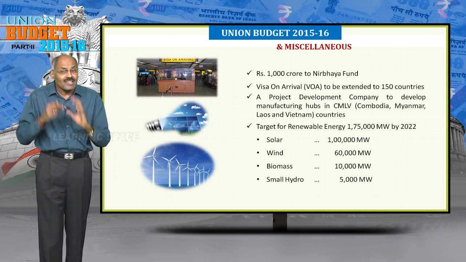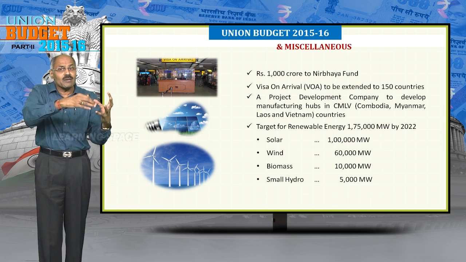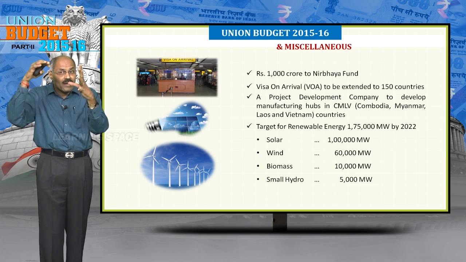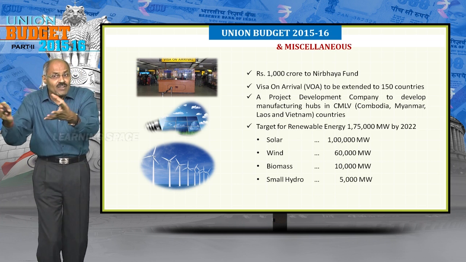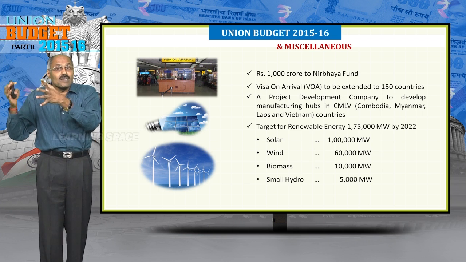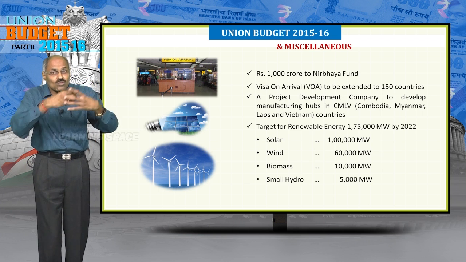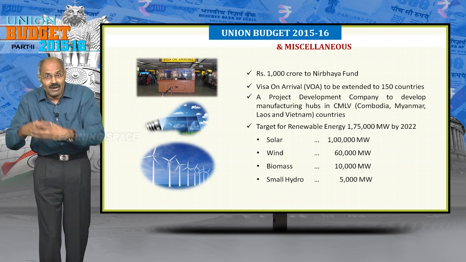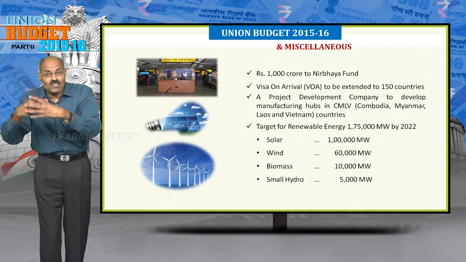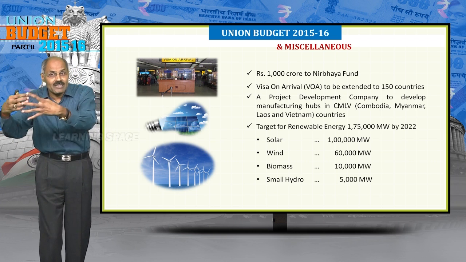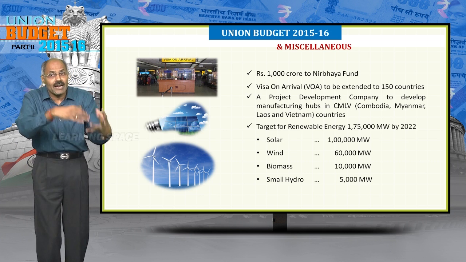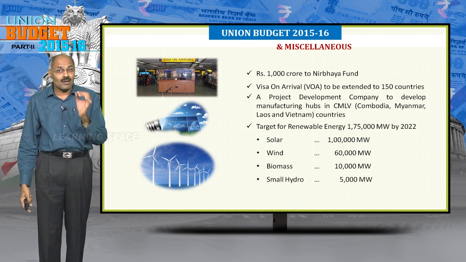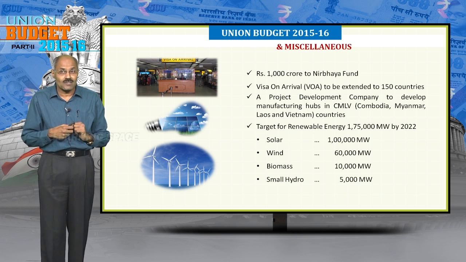Please remember, by the year 2022, government wants to have renewable energy of 1,75,000 megawatt, out of which major share goes to solar. Solar will be 1 lakh megawatt, wind will be 60,000 megawatt, biomass will be 10,000 megawatt, and small hydro will be 5,000 megawatt. Please don't forget these figures.